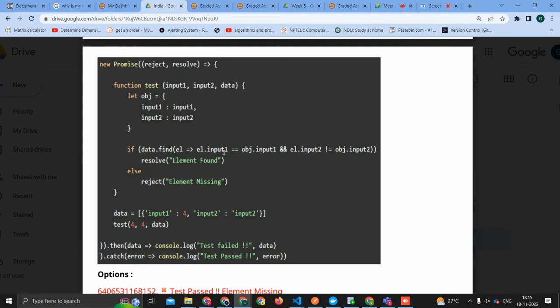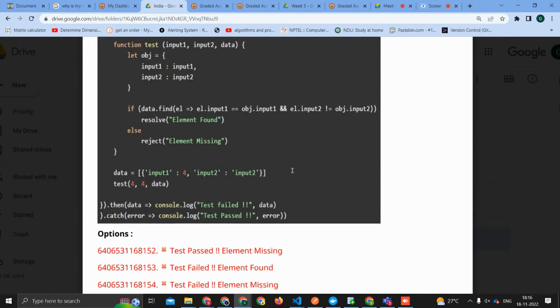Okay, so we have data is equal to input one is four, input two is input two, and test for data. And then we have console.log test failed, then error, test passed, error.